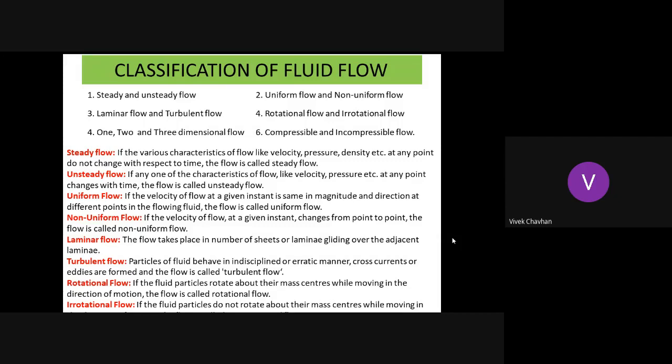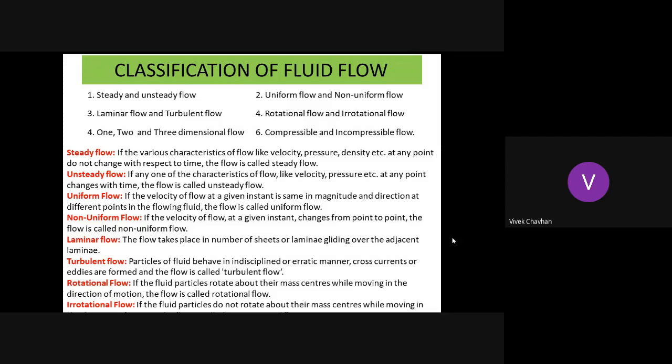Now let us take the case of only velocity. For steady flow, the rate of change of velocity with respect to time will be 0. Now in case of unsteady flow, the rate of change of velocity with respect to time would be a non-zero value.